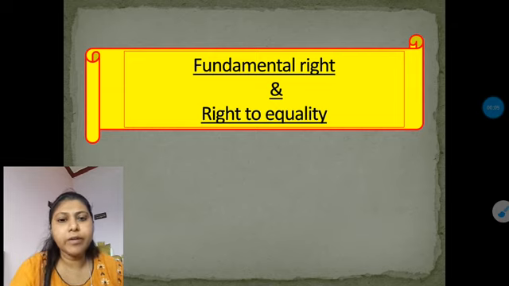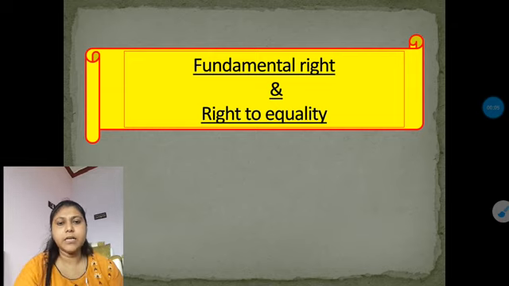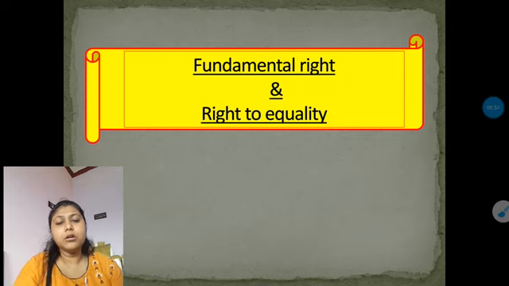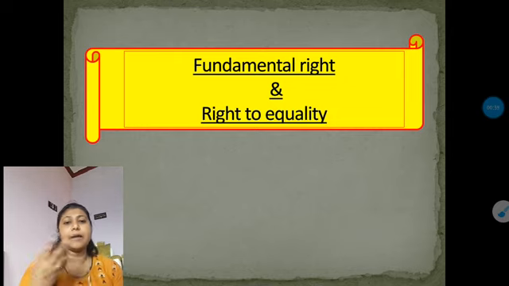Today in this module we have to know about the fundamental rights, and the first fundamental right, that is the right to equality. As you all know, according to the 2020-21 syllabus of CBSE, the second chapter, that is Rights, is included in chapter 1, that is the Constitution: Why and How. So, this is only a part of chapter 1.